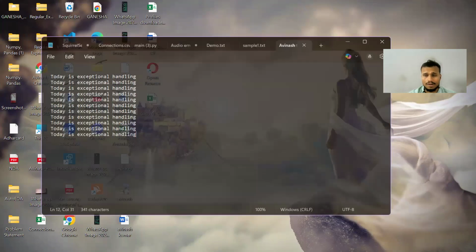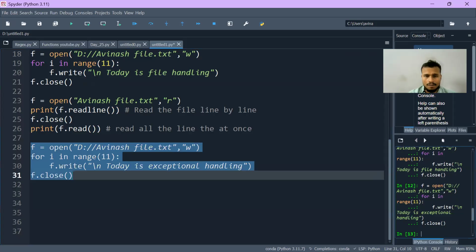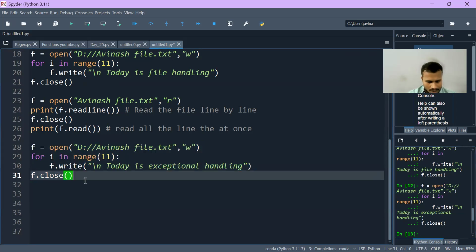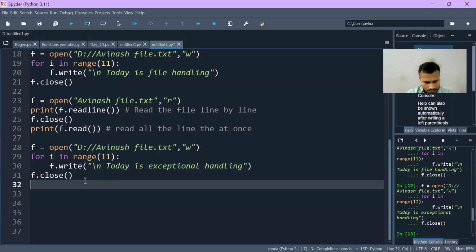Why is it overriding? Because we are trying to write this, and if we have to write the same thing again without overwriting,